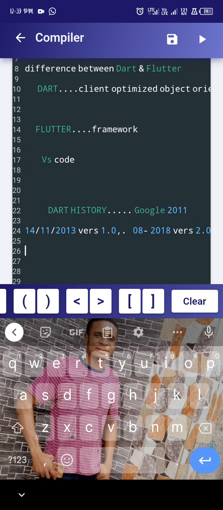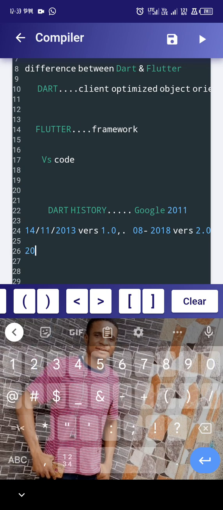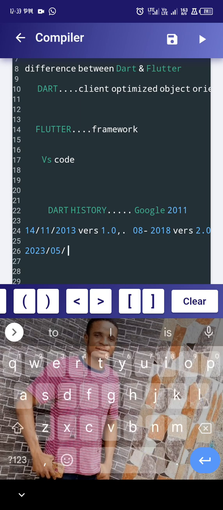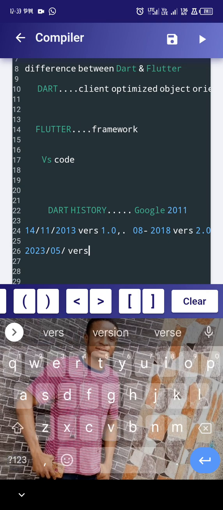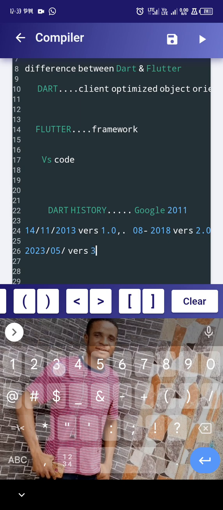In 2023, the year we are in now, you know what happened? They changed it again in May 2023 to version 3. So in 2023, the current version now is version 3.0. If you have not gotten yours, make sure you get it.